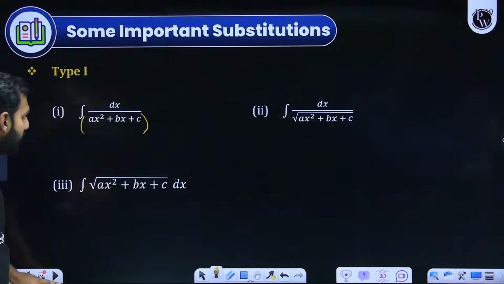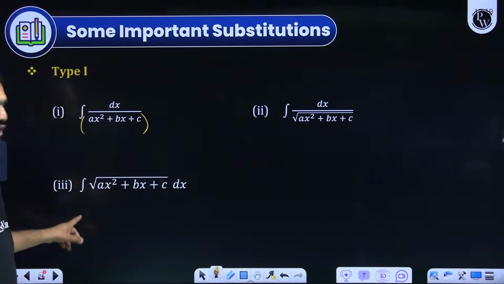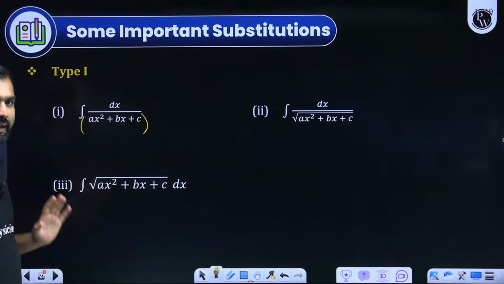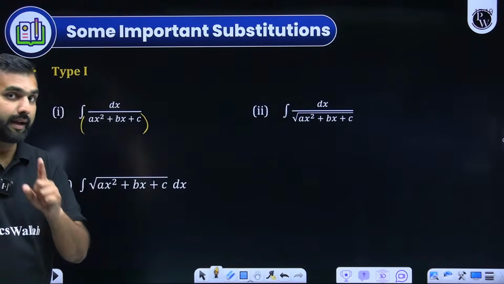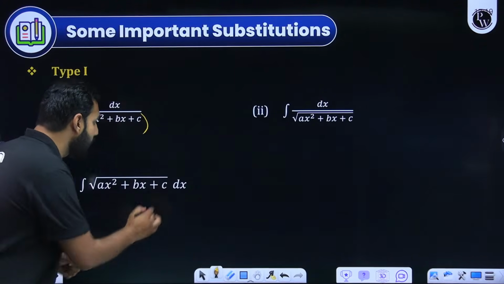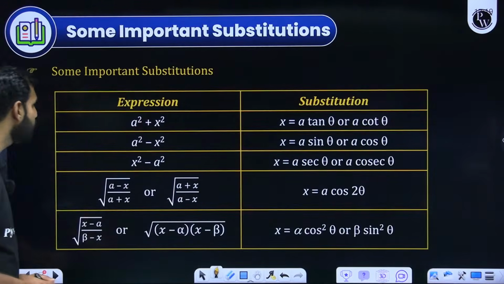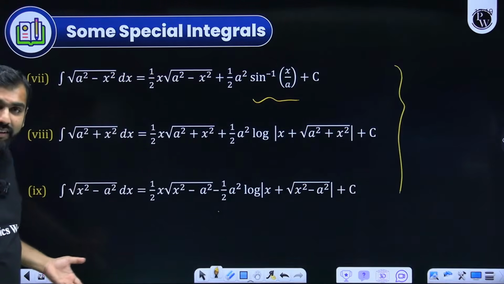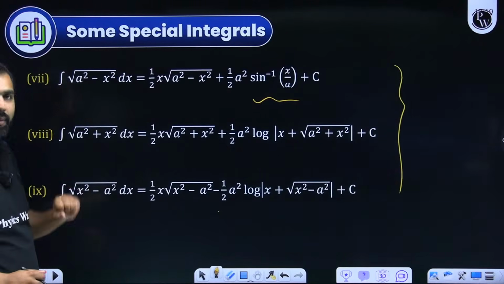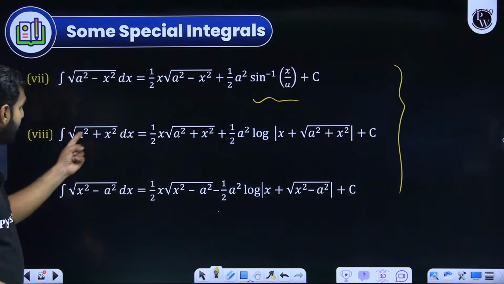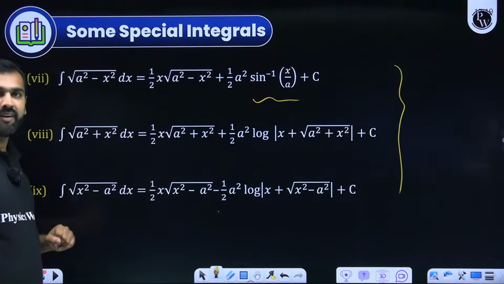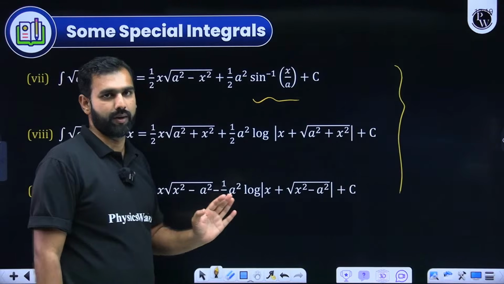Now the third part is integration of under root over a quadratic. Again, what you do is you convert this quadratic into a perfect square. And when you do so, you get any of these three. Either you get under root over a square minus x square kind of a form, or a square plus x square, or x square minus a square, and then again you apply these formulae.